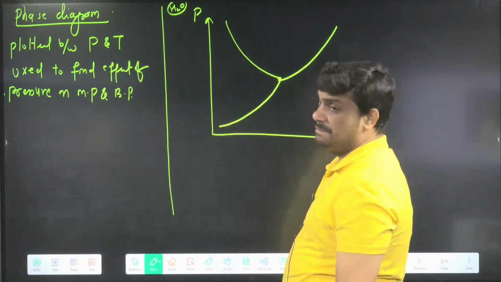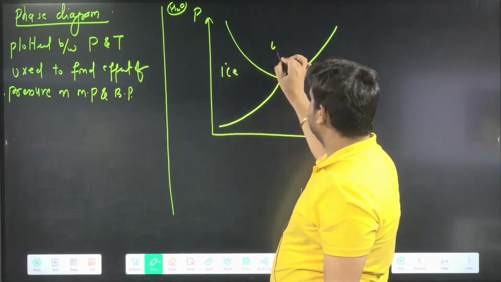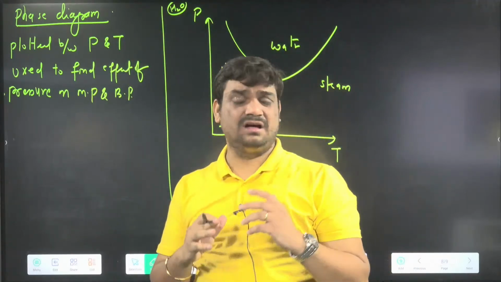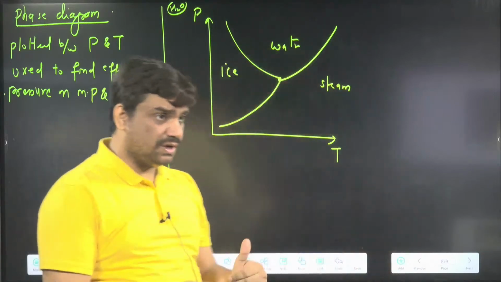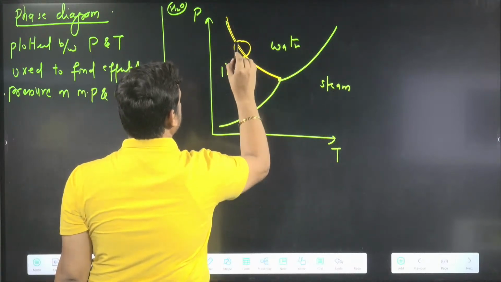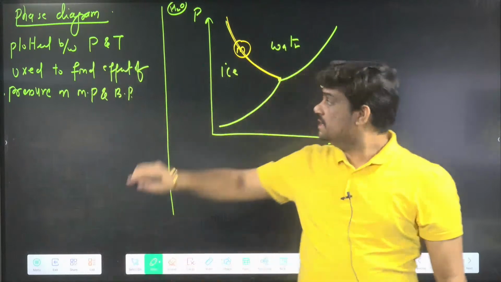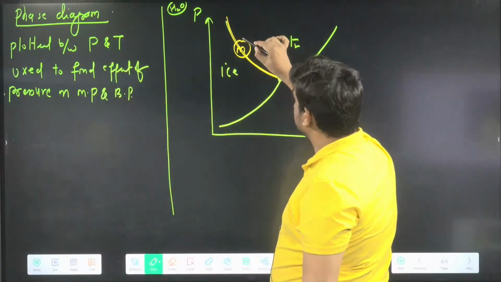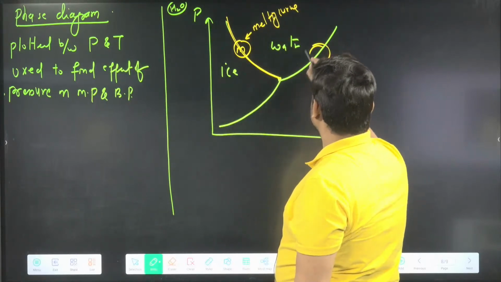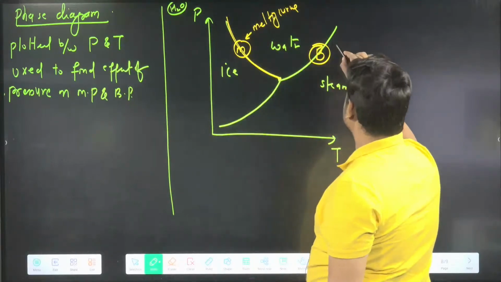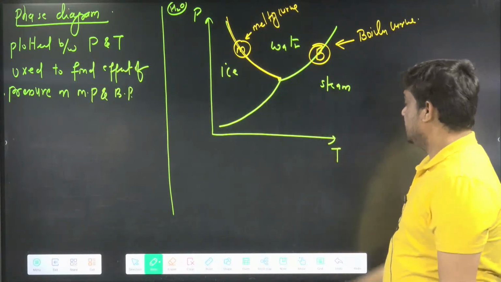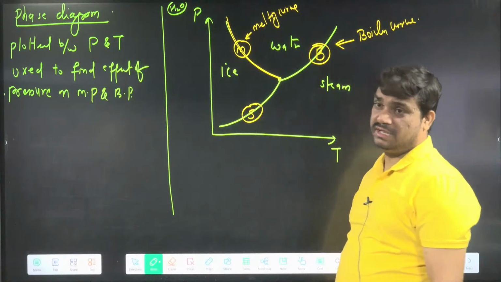Now we can see at low temperature, on this side we have ice, here we have water, and at high temperature we have steam. First we are doing this for ice and water, so we get this type of pattern, and this one is known as the melting curve. This represents your melting curve. And water to steam, this one is your boiling curve, and this one is your sublimation curve.